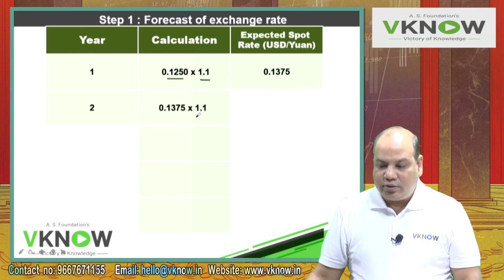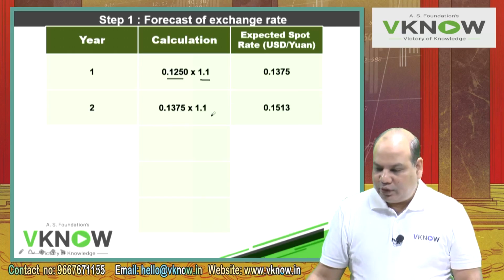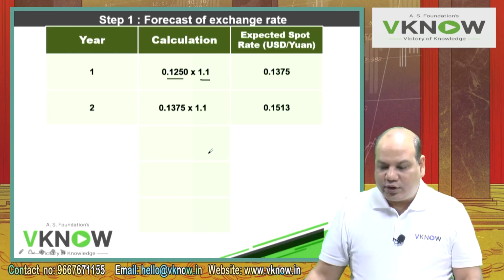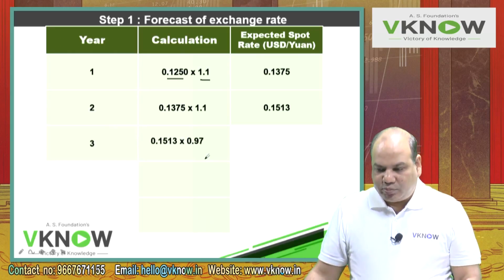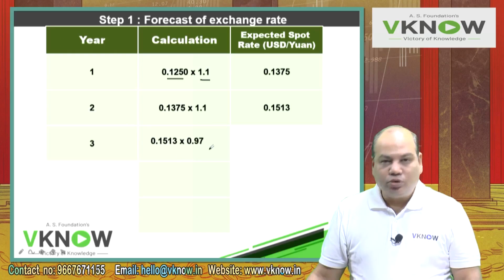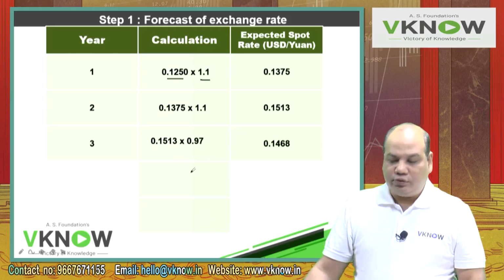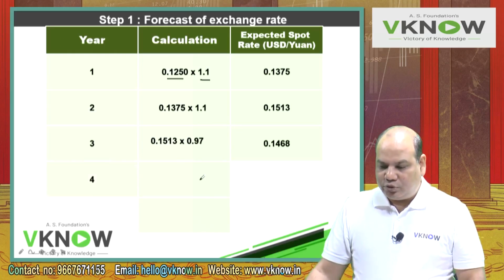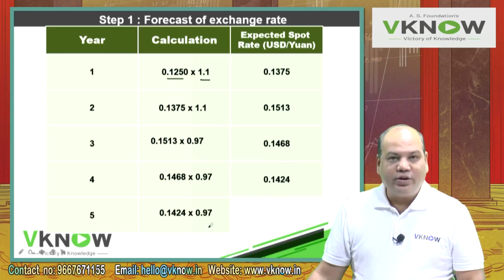Then in year 2 again the yuan will appreciate by 10%. So 0.1375 into 1.1, 0.1513. Thereafter, for the next 3 years, yuan is expected to depreciate by 3% per annum every year. So take this answer, 0.1513 into 0.97, that is 0.1468. Keep checking the answer. Fourth year, again take this rate into 0.97, that is 0.1424. Take this rate into 0.97, 0.1381.